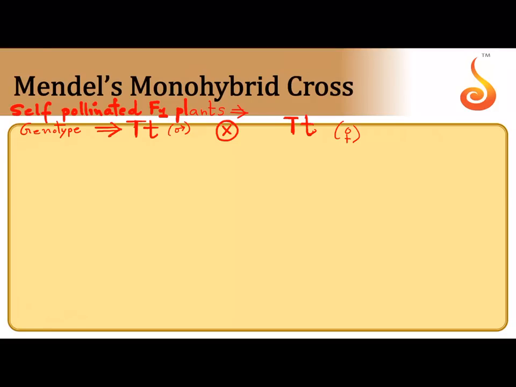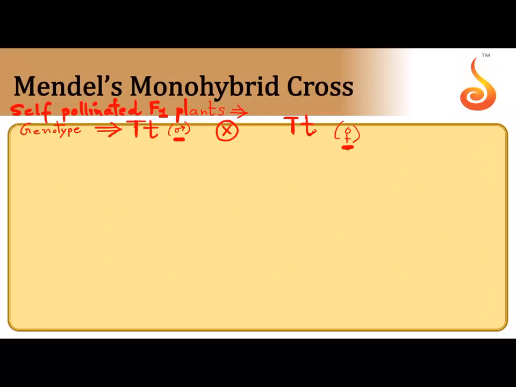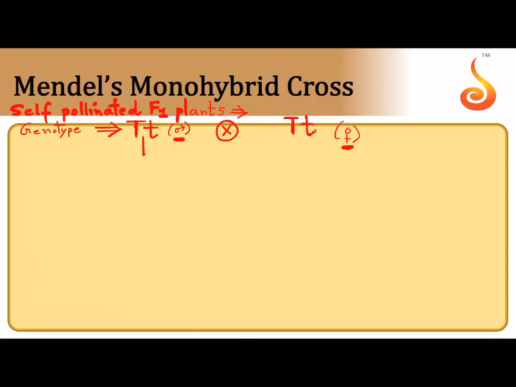So you are allowing it to undergo self-pollination. So I have written the same genotype on both sides because it is one plant. The pollen is also coming from the same plant. So the plant behaves as the male parent. The egg is also belonging to the same plant. So it behaves as a female parent. Now let us see, if the anther in this plant has to produce pollen grain, don't you think it is going to produce two different types of pollen? Because it is heterozygous. See, capital T with small t.